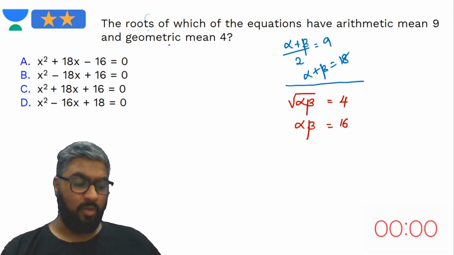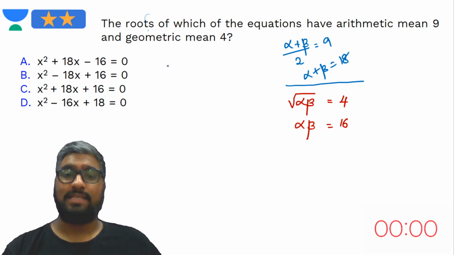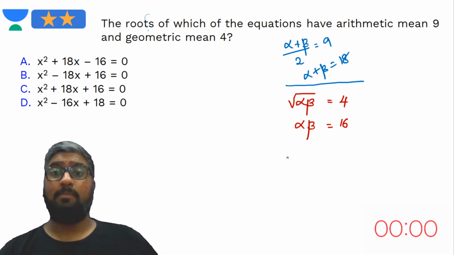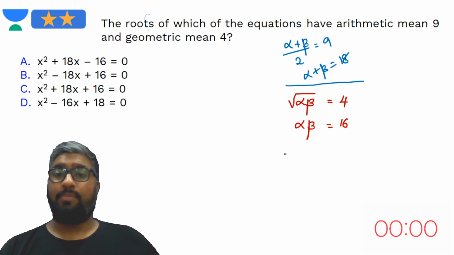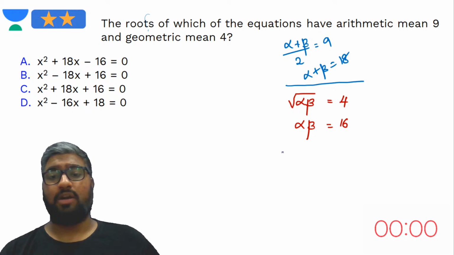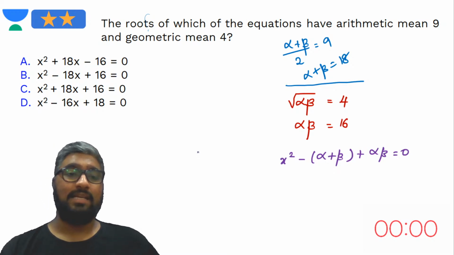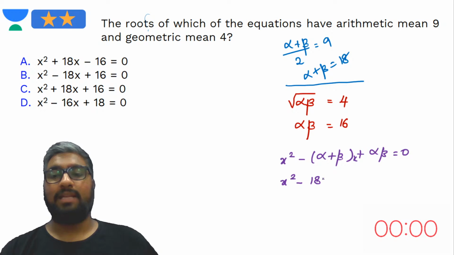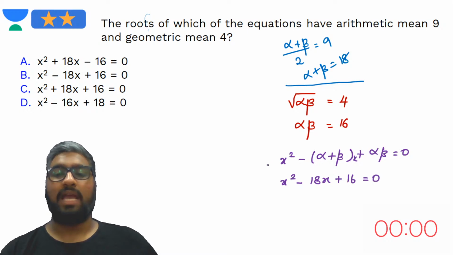Okay, so here what would we have to do? The standard form of a quadratic equation based on the sum and the product of the roots. That is x squared minus the sum of the roots, please keep that in mind, guys, plus the product of the roots should be equal to 0. So what do we get? x squared minus, what is the sum of the roots, guys? 18. Sorry, I forgot an x here. Minus 18x plus the product of the roots, which is 16. So this has to be my equation.